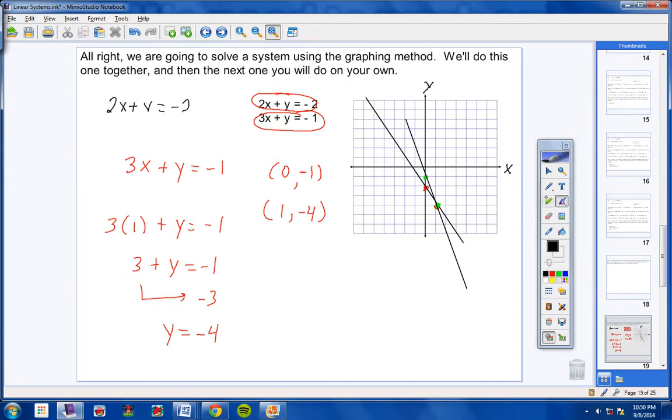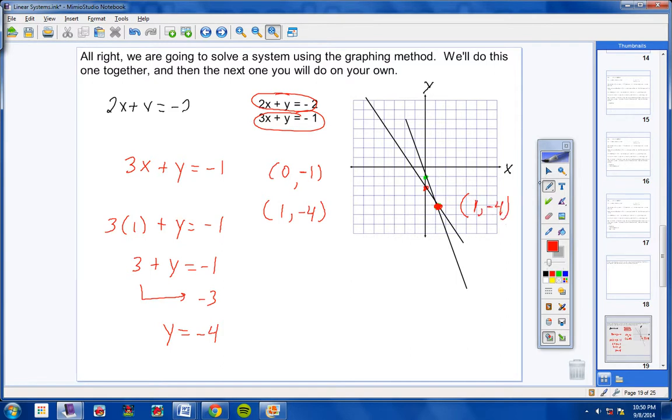Now, here's what I want you to notice, students, and please don't miss this. Please take some really good notes and please pay attention. Notice the two lines intersect here. Where the two lines intersect, that's your answer to your linear system. Isn't that cool? Where the two lines intersect is the answer to your linear system. So this point right here is over 1 on the x-axis, and it's down negative 4. And so there's your answer.